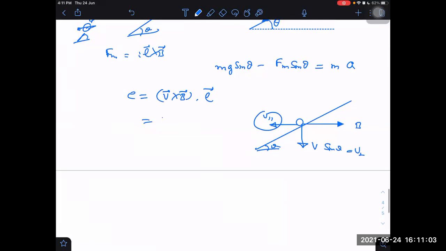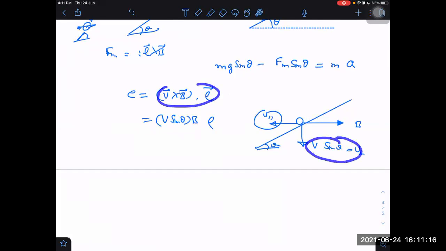So having understood this, we are getting V sin theta into B into L. Now it is a cuboid or not? L, B and V perpendicular are mutually perpendicular, and this gives us the volume of the cuboid after converting into V perpendicular. So I can just write V perpendicular into B into L. Okay. That is the EMF.